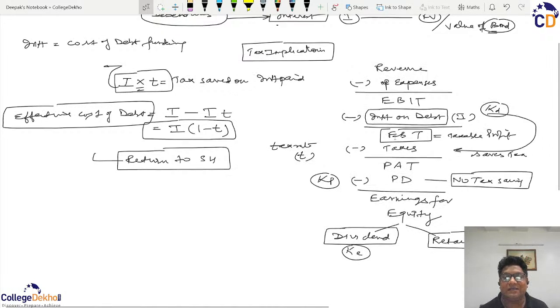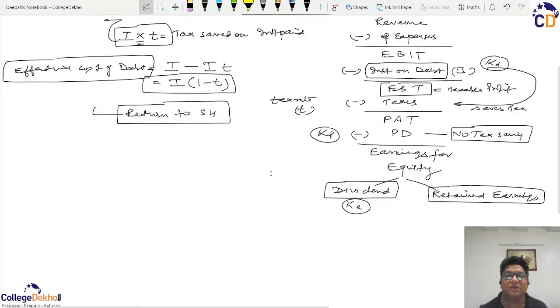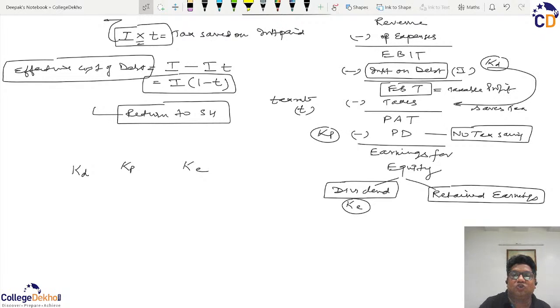So what it implies from here is that from the cost point of view, KD is the least and KE is the highest, whereas cost of preference lies in between, because the company is giving assurance to the debt holders of interest. So therefore they are having less risk, and if they are having less risk, then they expect less returns, and that is the opposite case with the equity, because they are not assured whether they will get the dividend or not.